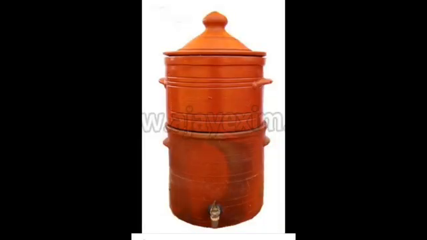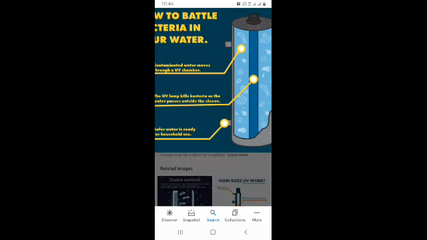Children, you know, at homes and in offices or schools, special types of filters are used to remove solid impurities from drinking water. In these filters, a porous pot made of ceramic is used as a filter. As the water passes through the fine pores, the solid impurities are filtered out. In some of these filters, a special type of light called ultraviolet light is used to kill germs in the water. Now next is loading.